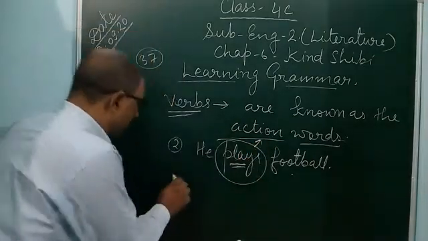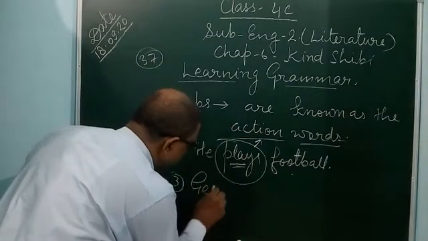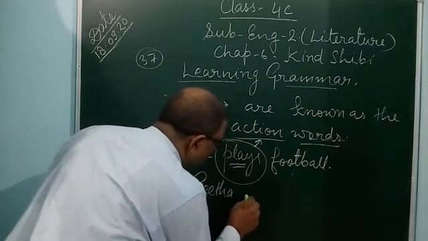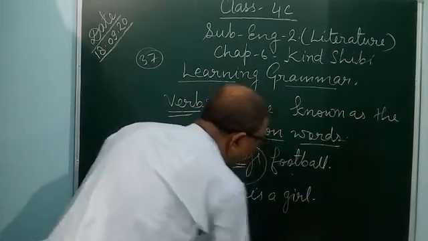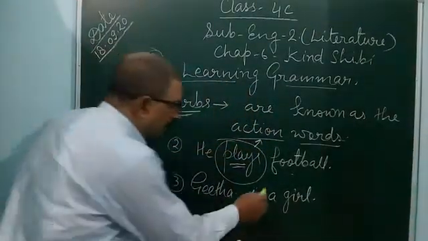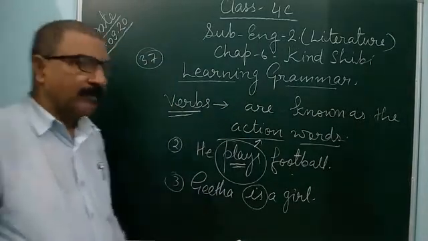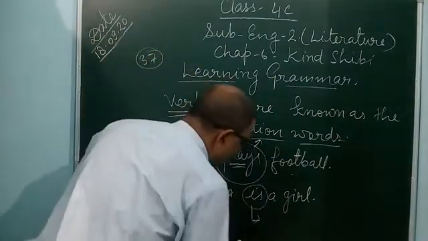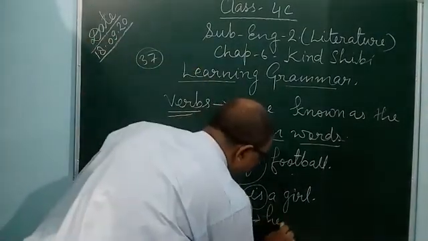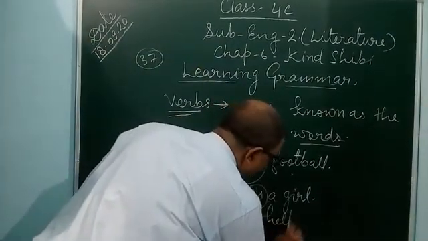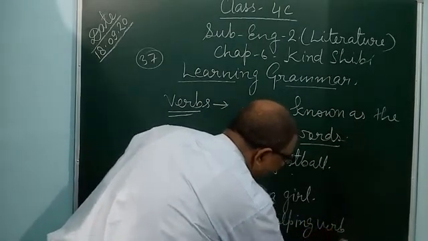Here, for example, you see: Geetha is a girl. Here is is a verb also, but it is a helping verb. It is an auxiliary verb. You can say auxiliary verb or helping verb. It is not a main verb.